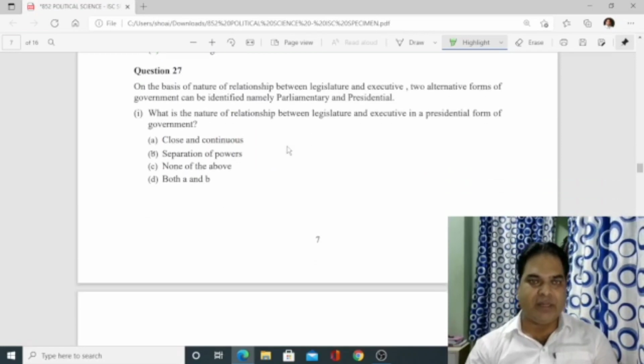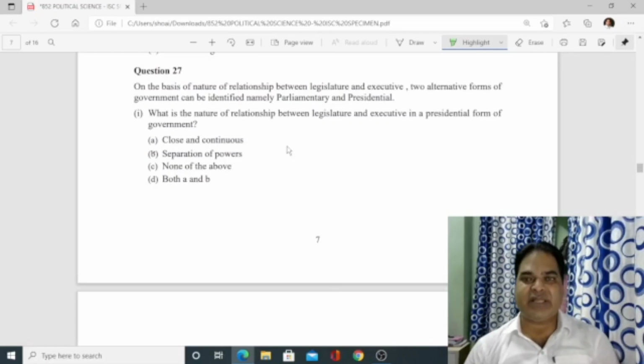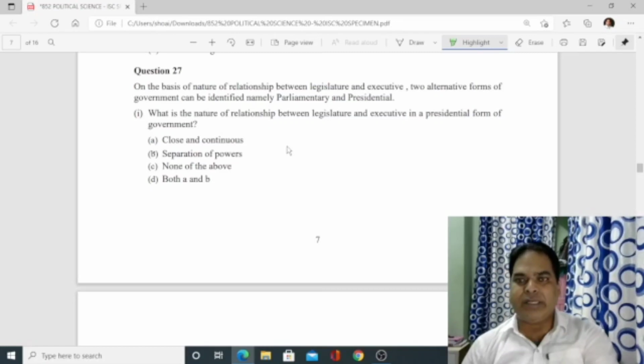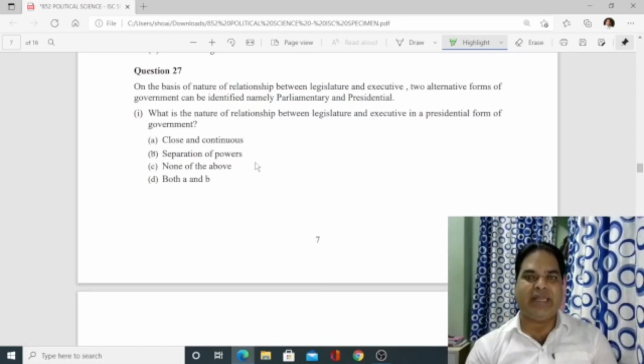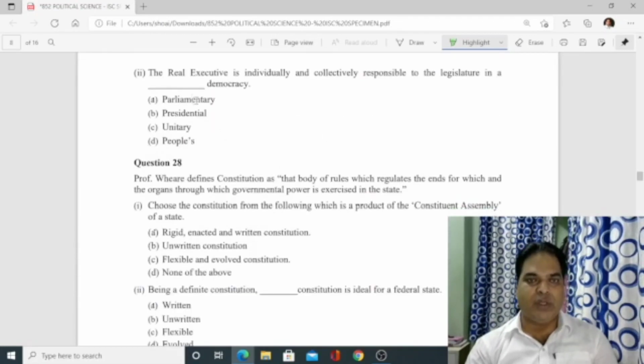Then number 27, on the basis of the nature of relationship between legislature and executive, 2 alternative forms of government can be identified, namely parliamentary and presidential. So accordingly, what is the nature of relationship between legislature and executive in the presidential form of government? Close and continuous, no. So the correct answer is B, separation of powers. Number 2, the real executive is individually and collectively responsible to the legislature in the dash democracy. So parliamentary democracy is the correct answer.